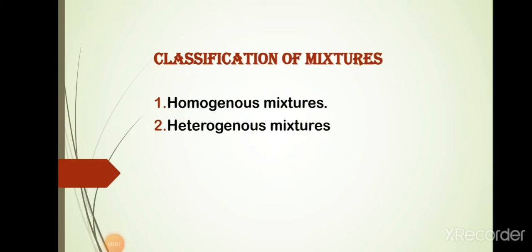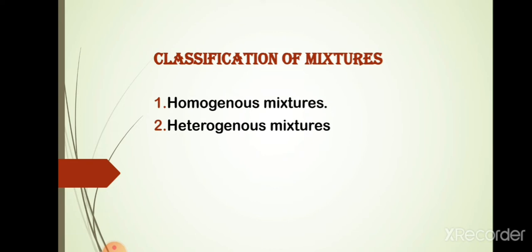In the last class, we learned about one of the classifications of matter, that is pure substance, and we also completed the further classification of pure substance. Now we will move on to mixtures, that is another classification of matter. We know that a mixture contains particles of two or more pure substances which may be present in it in any ratio, and also their composition may vary.